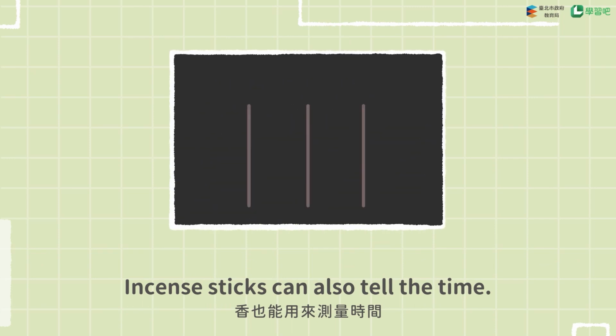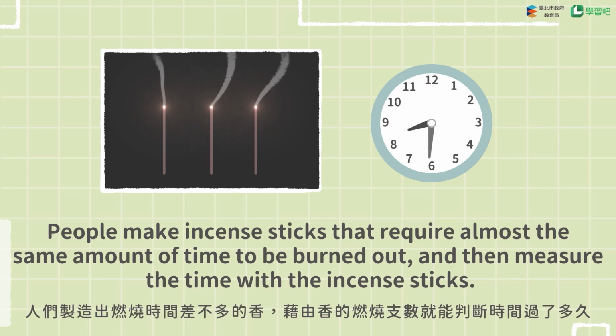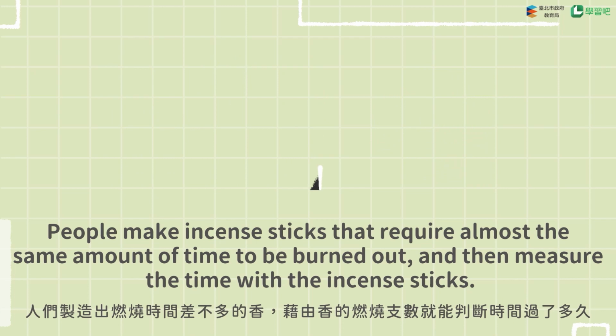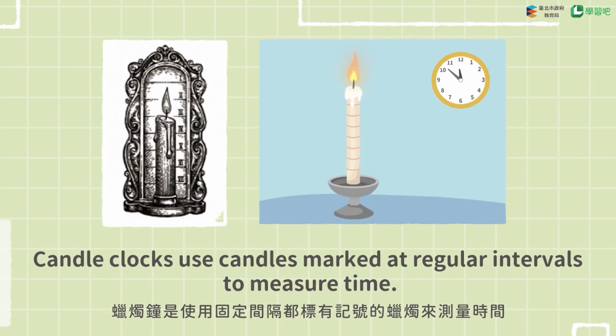Incense sticks can also tell the time. People make incense sticks that require almost the same amount of time to be burned out, and then measure the time with the incense sticks. Sand glasses or hourglasses use running sand to tell the time. Candle clocks use candles marked at regular intervals to measure time.